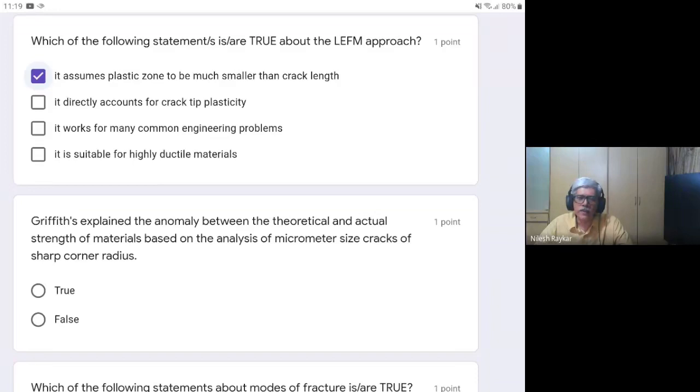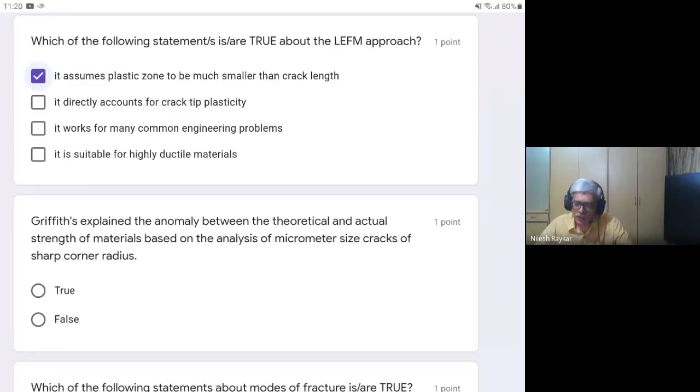Once you estimate the size of the plastic zone, there is a method by which the crack size is increased to account for the plastic zone. That way it indirectly takes into account the plastic zone. So that is the significance of directly. It does not directly account for crack tip plasticity, but it does it indirectly.